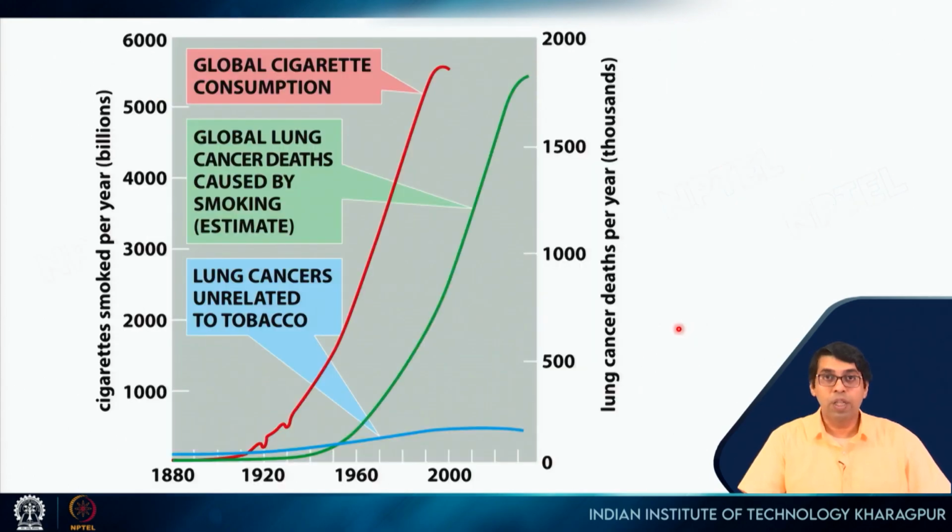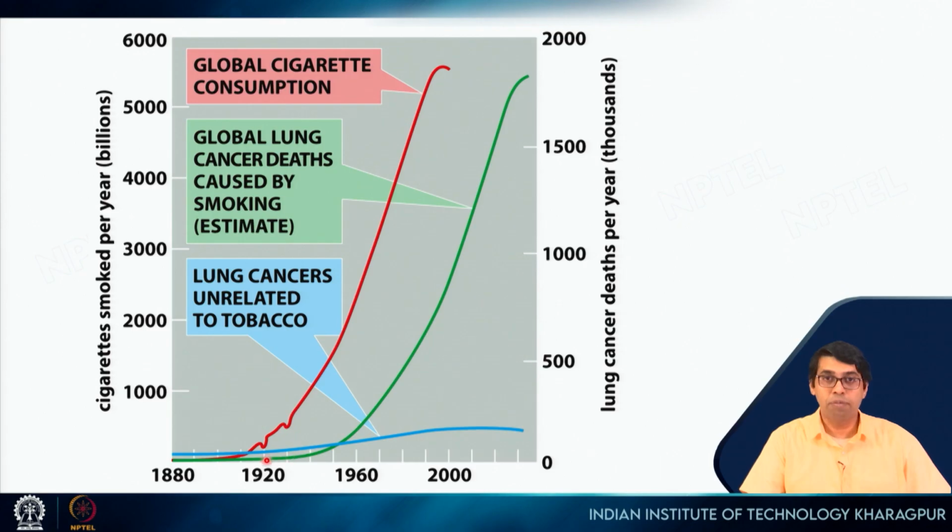One thing that I would like to point out is that lung cancer, which is most prevalent in males, has a very good correlation with smoking. In this plot, this is time in years, and these are the number of cigarettes smoked per year by people. The red line shows global cigarette consumption, and how it has increased over the years. Now governments have put in a lot of effort in educating people about the problems of cancer, so this number is slowly coming down. The green line shows the global lung cancer deaths caused by smoking. You can see there is a direct correlation.